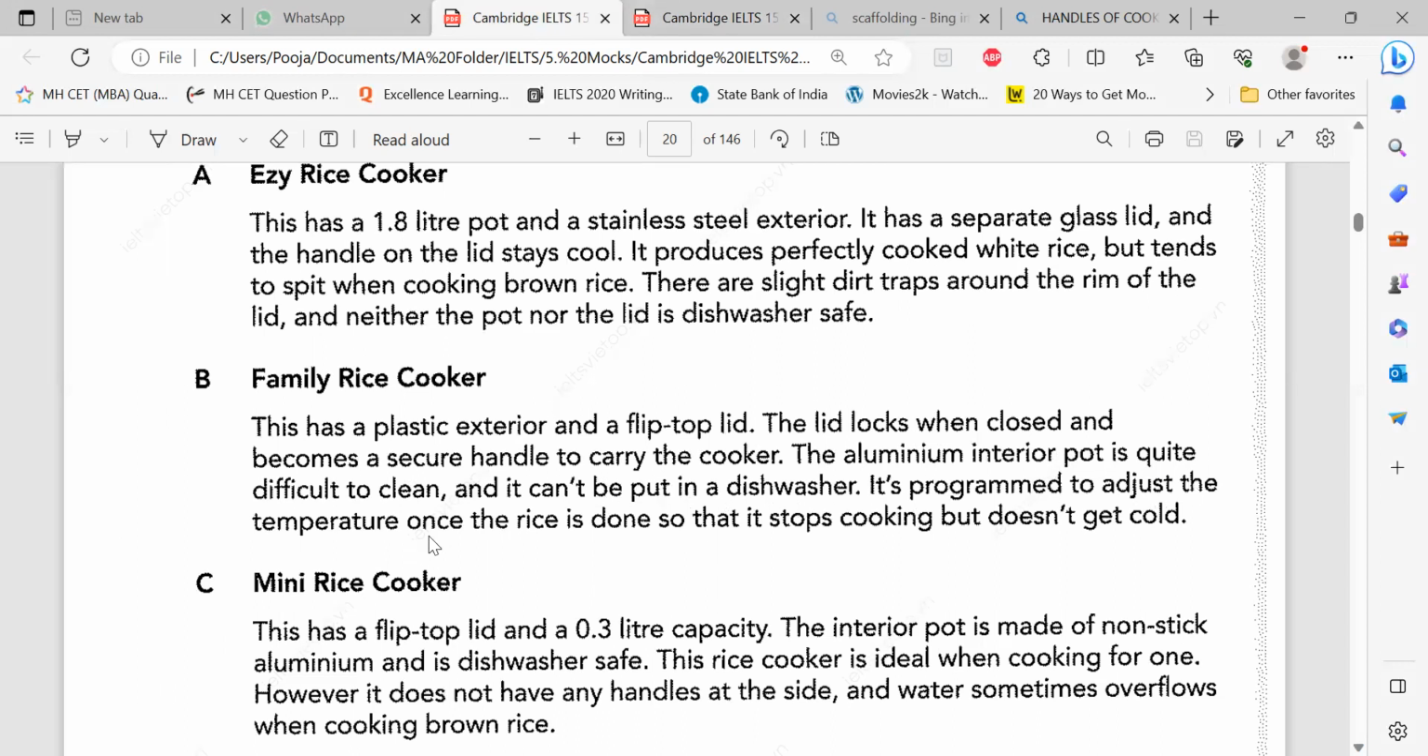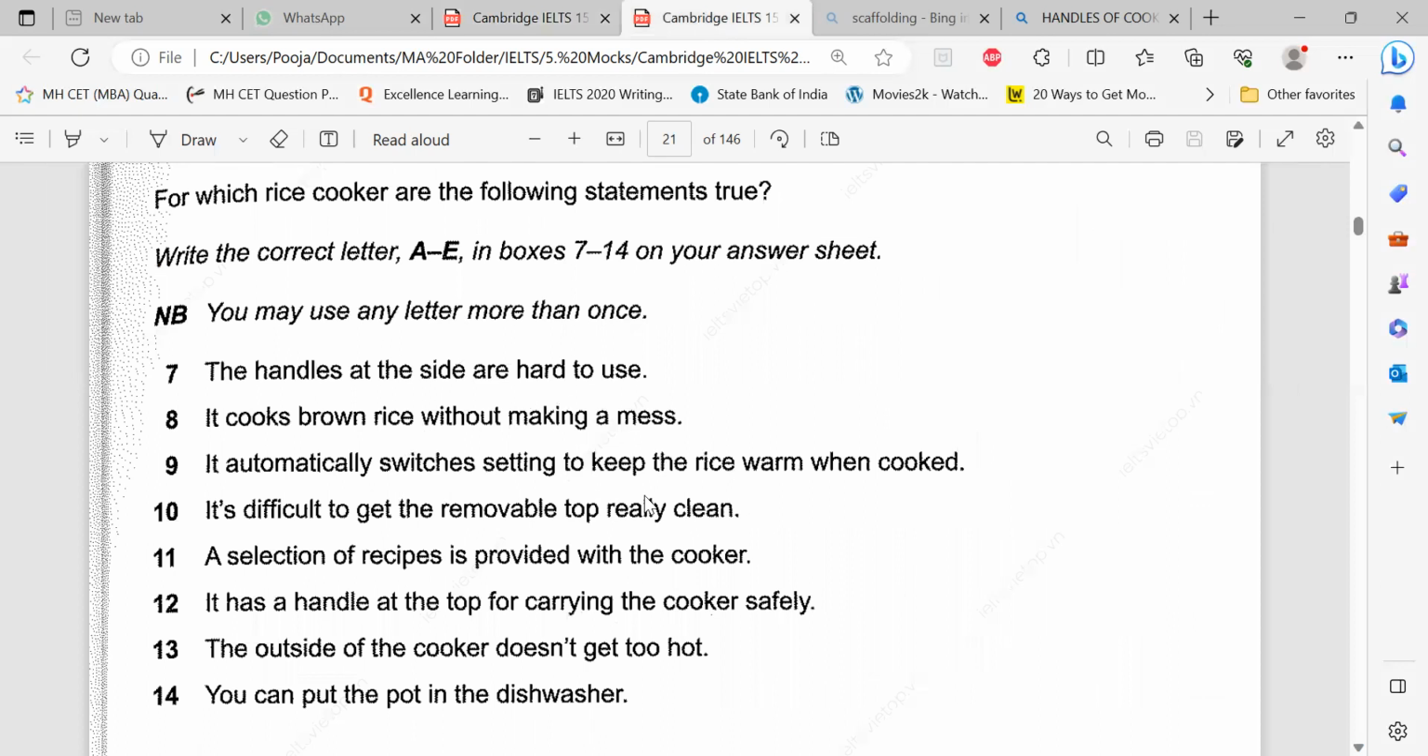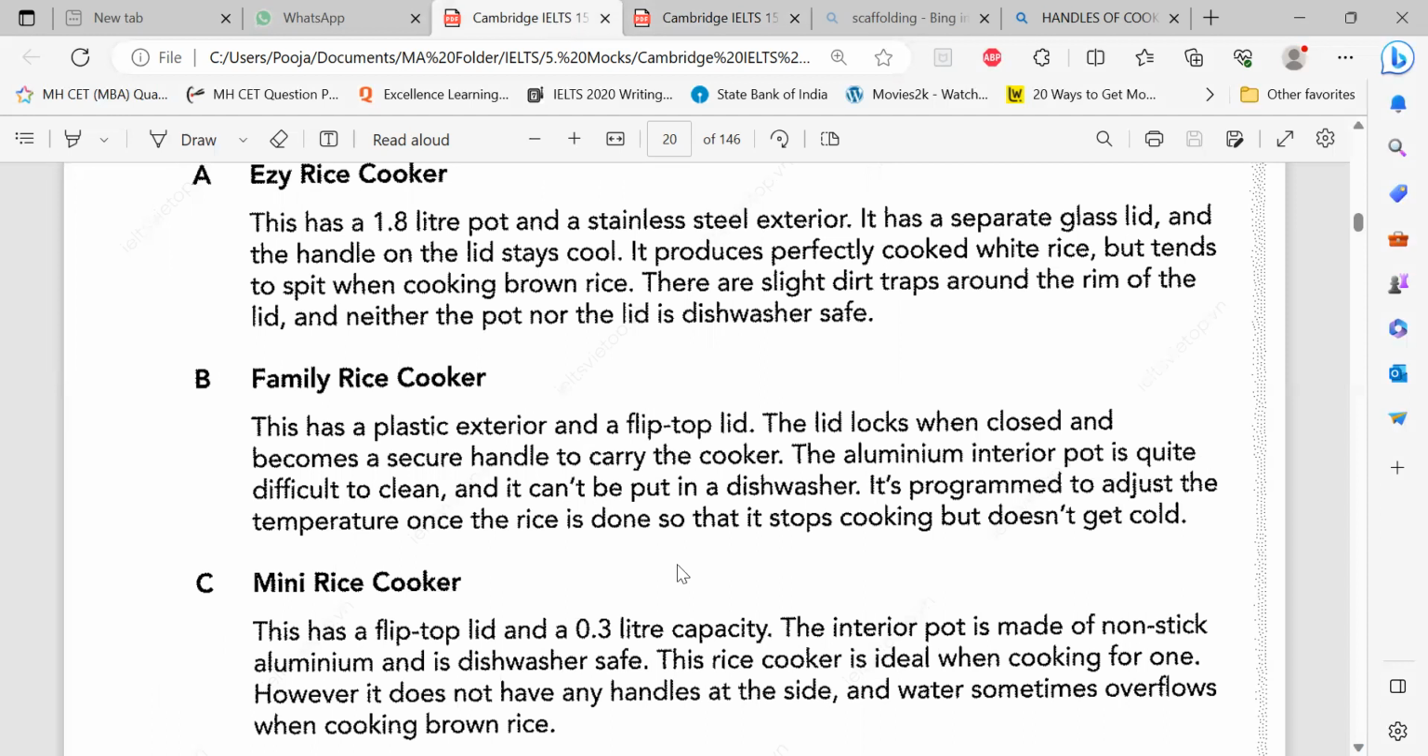It's programmed to adjust the temperature. Programmed. Ding, ding. Yes. To keep the rice warm. Once the rice is done, I imagine cooked rice, that it stops cooking but doesn't get cold. That means it remains warm. So this is the answer for the warm thing, wherever it is. Yes. Here, ninth one. Okay. Then I got two.